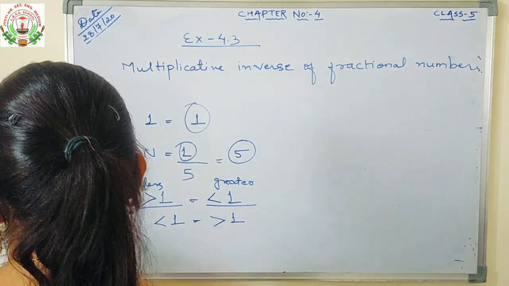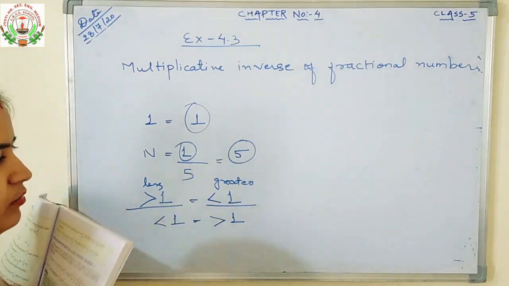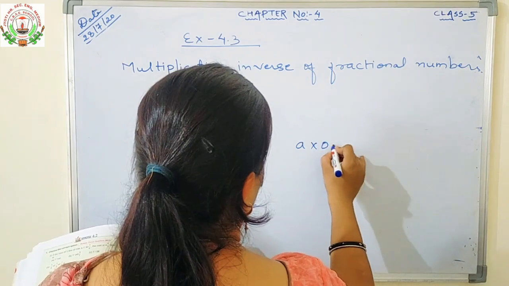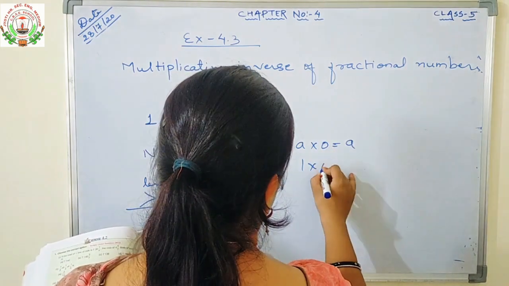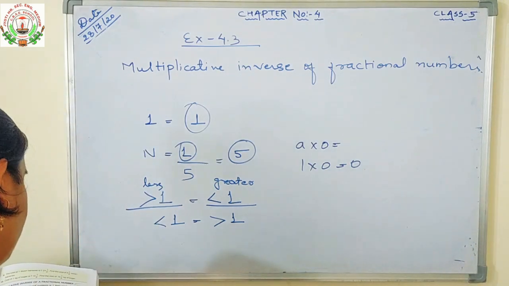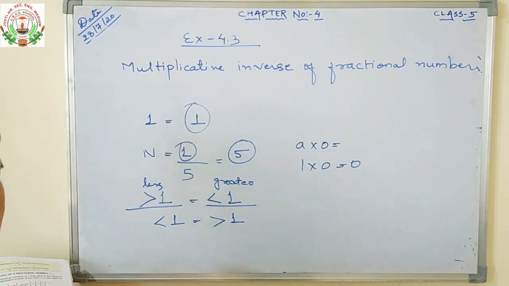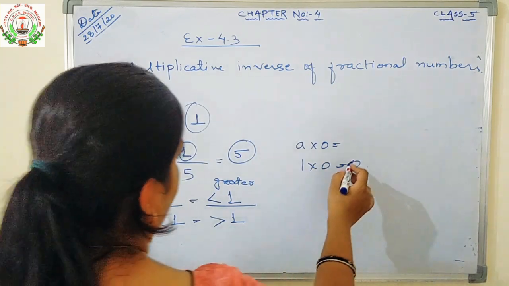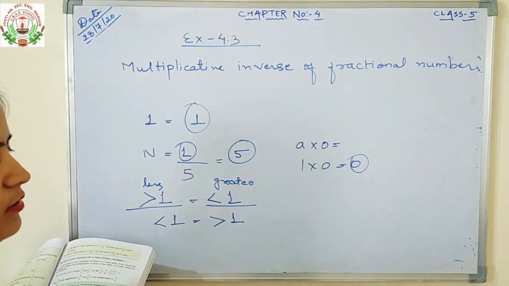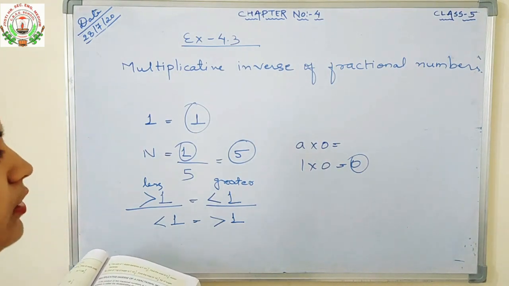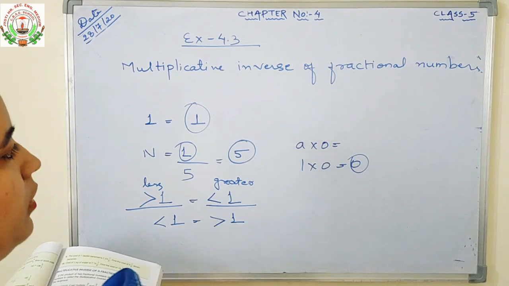The product of 0 with any number is always 0. We know that. If you multiply any number with 0, we get 0, and it never equals 1. Therefore, the reciprocal of 0 does not exist. If a number is always 0, how will we write the reciprocal? So the reciprocal of 0 doesn't exist.